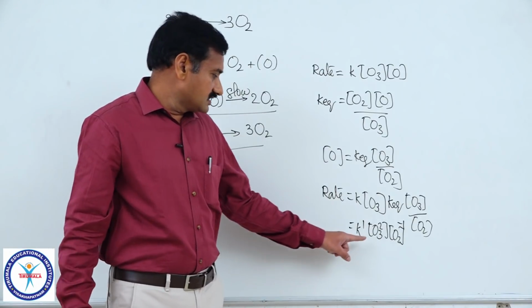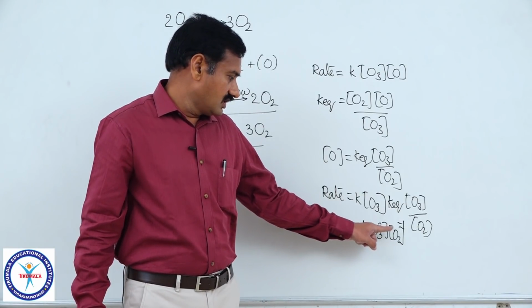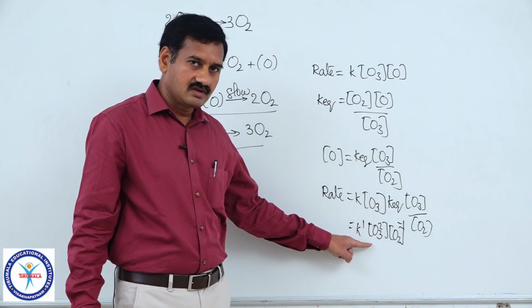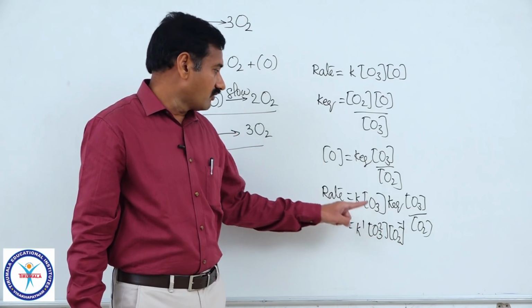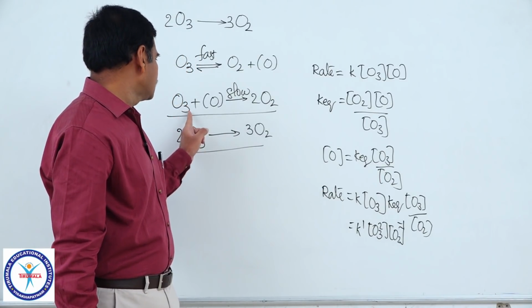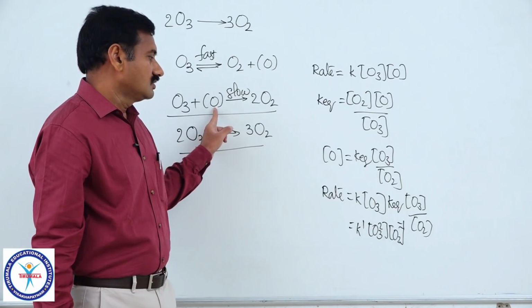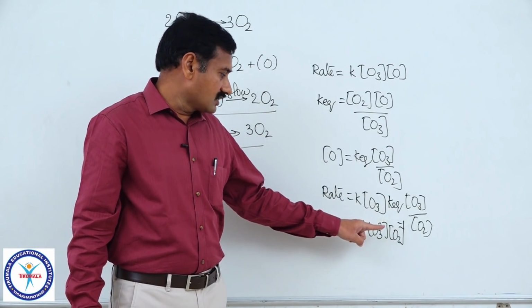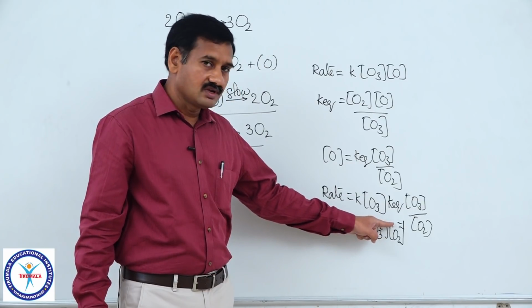Therefore, the order with respect to O3 is equal to 2 and with respect to O2 is equal to minus 1. The total order of the reaction is equal to 1. But what is the molecularity of this reaction? The molecularity of the reaction is 2. The order of reaction is equal to 1, and moreover the order with respect to O2 is minus 1.